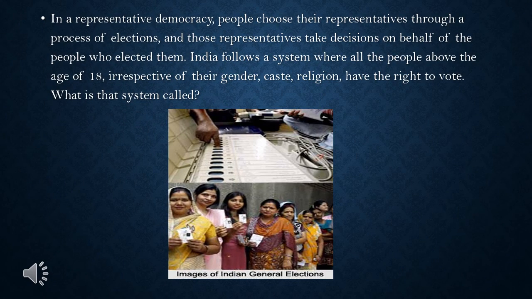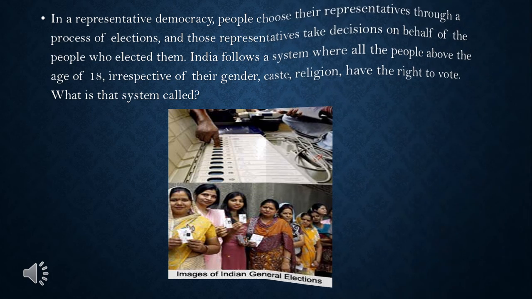In a representative democracy, people choose their representatives through a process of elections, and those representatives take decisions on behalf of the people who elected them. India follows a system where all the people above the age of 18, irrespective of their gender, caste, religion, etc., have the right to vote. What is that system called?